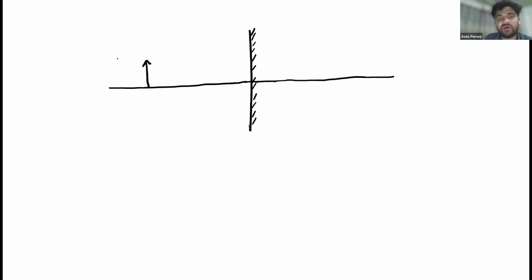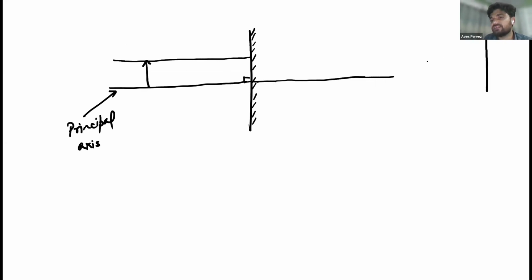So the first ray we always pass parallel to the principal axis. The principal axis is an imaginary line passing perpendicular to the striking surface. So the first ray will pass from the top of the object and will be parallel to this principal axis. If this angle is 90 degrees, this angle will also be 90 degrees.